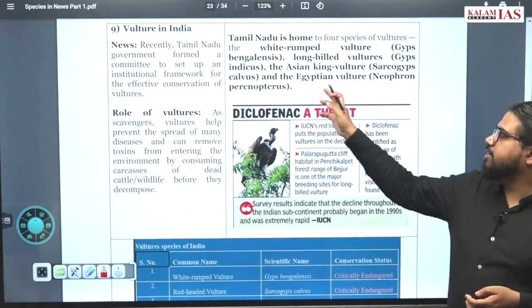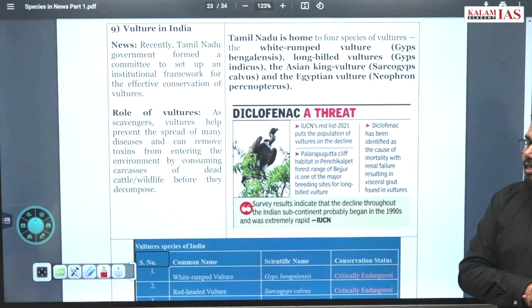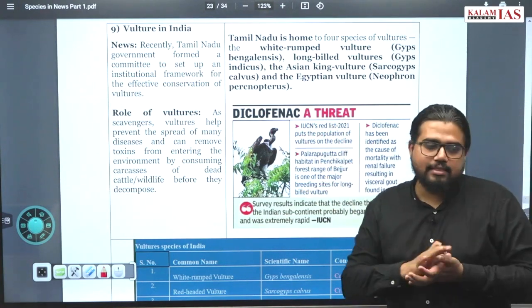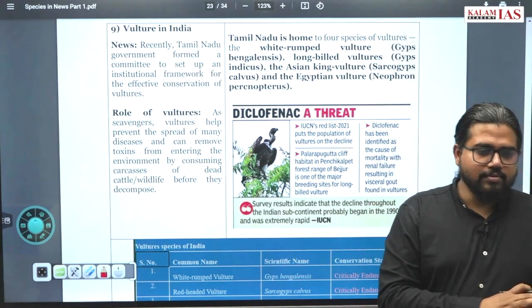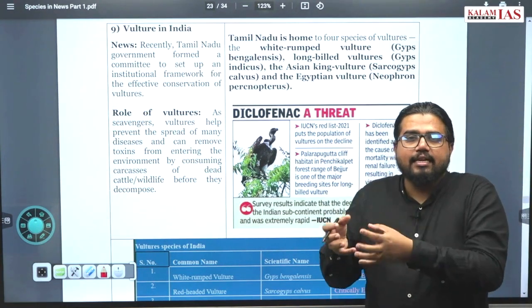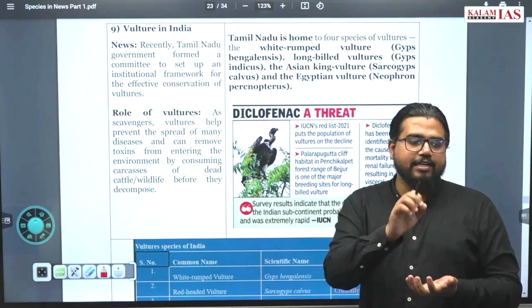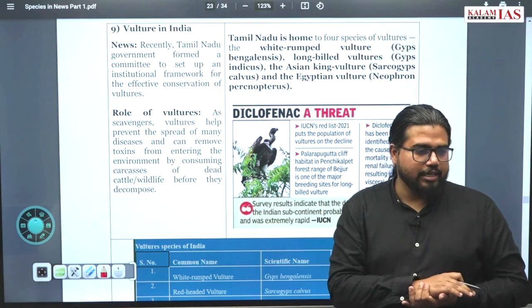Because of kidney failure, because of diclofenac that is being used. What is exactly the role of vultures? They are scavengers. That means they rely on dead animals to feed, or they feed on dead animal bodies.